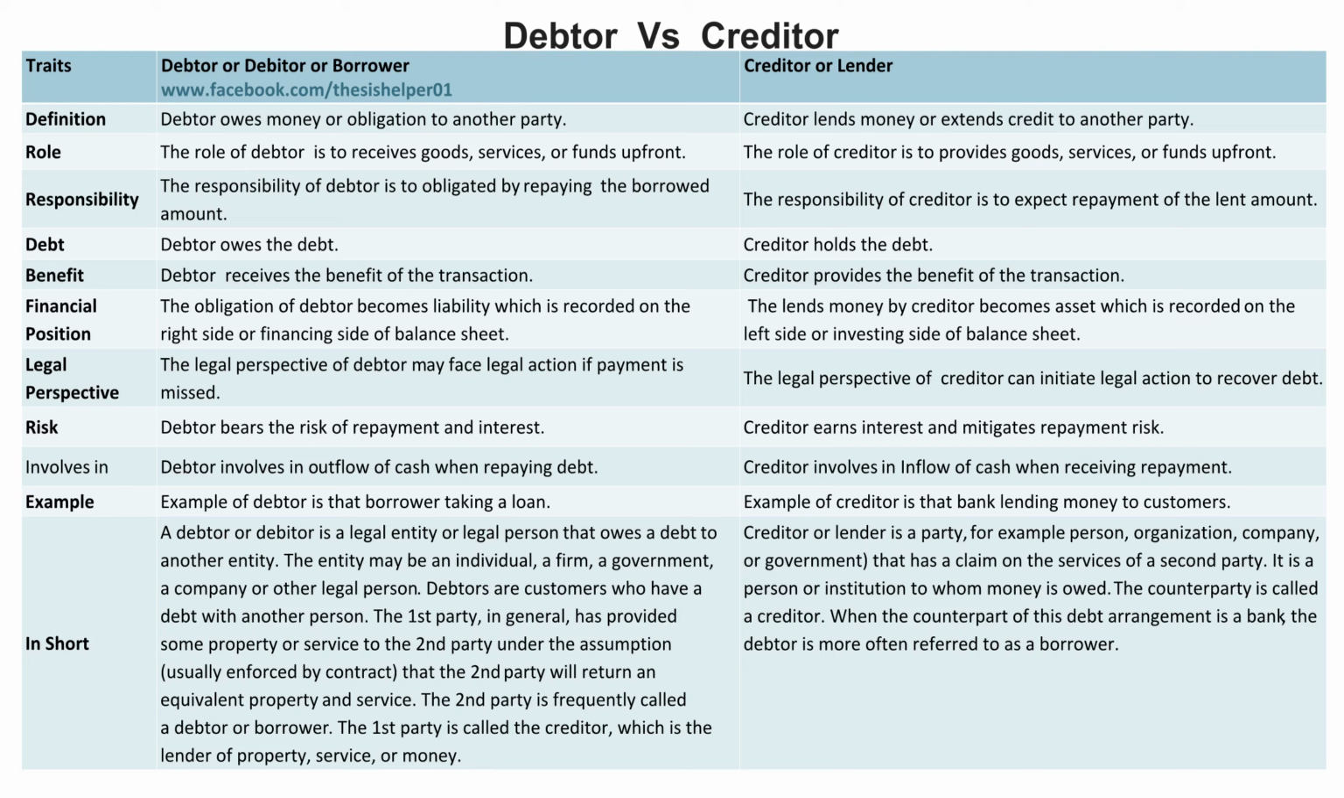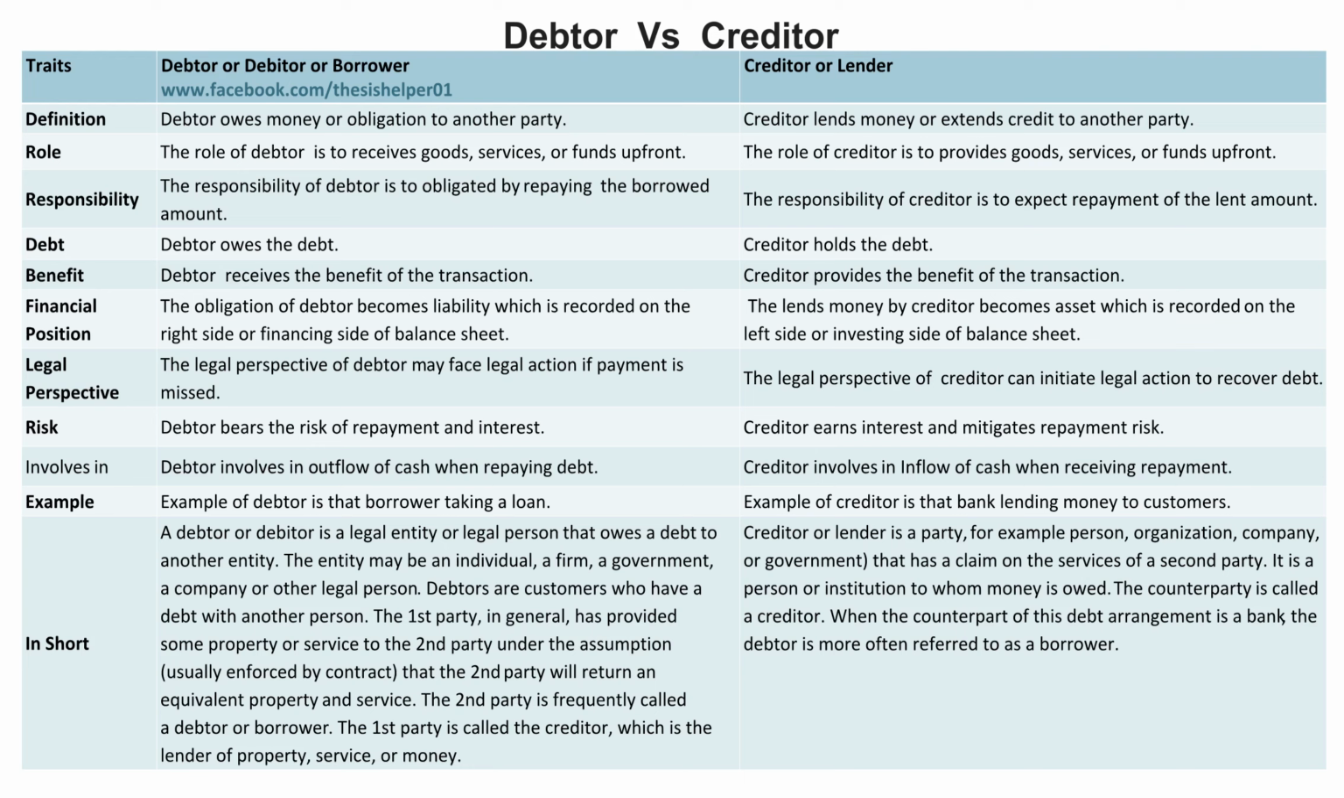In short, a debtor or debitor is a legal entity or legal person that owes a debt to another entity. The entity may be an individual, a firm, a government, a company, or other legal person. Debtors are customers who have a debt with another person. The first party, in general, has provided some property or service to the second party under the assumption, usually enforced by contract, that the second party will return an equivalent property or service.